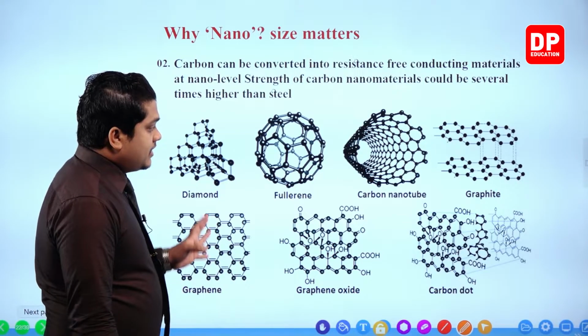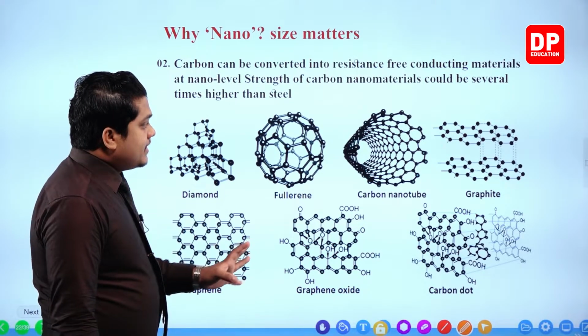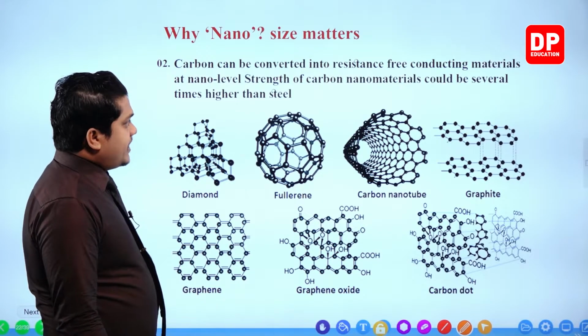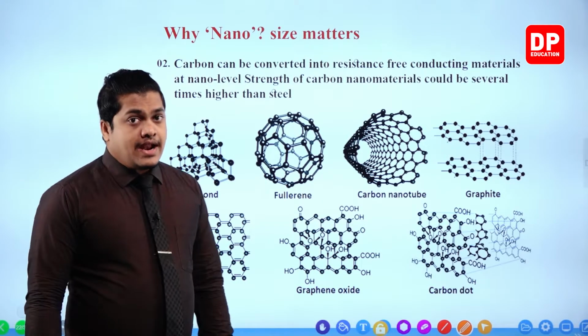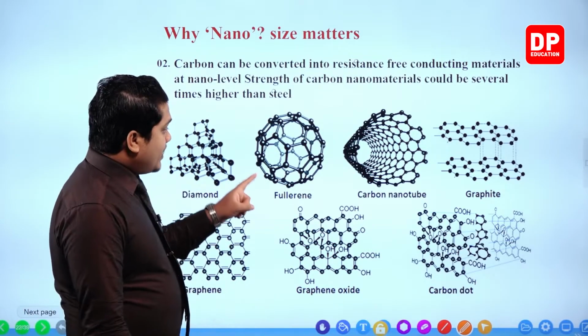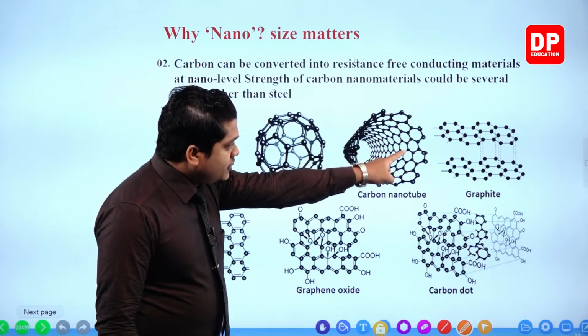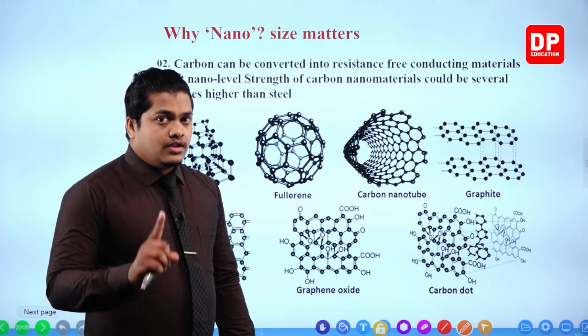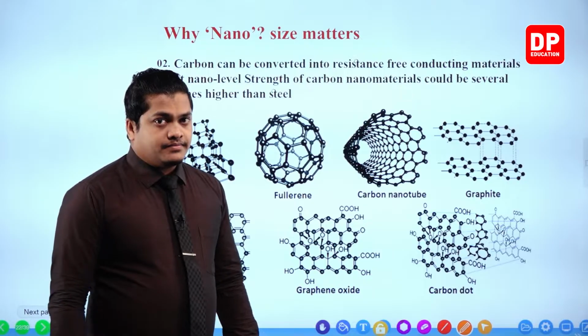Like that you can observe several structures related to carbon. All of these structures are carbon nanomaterials. That means each of these dots is showing one single carbon atom.